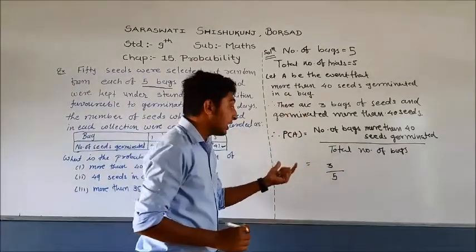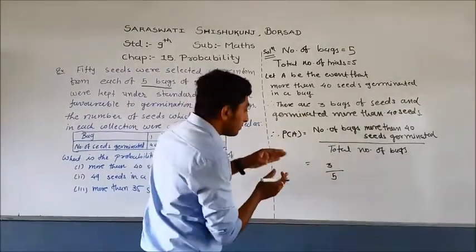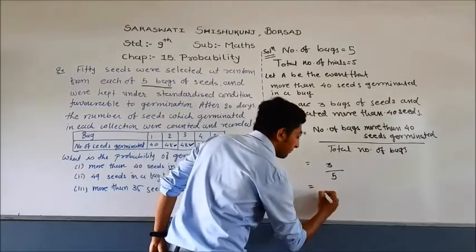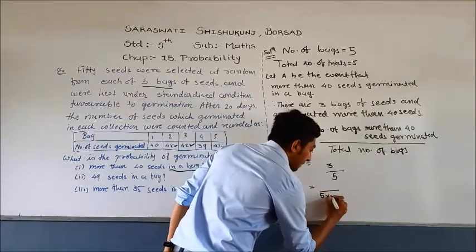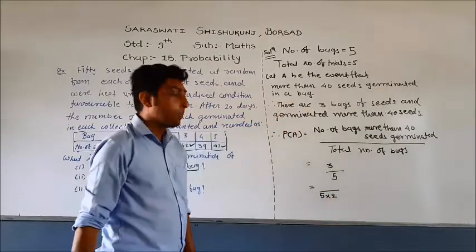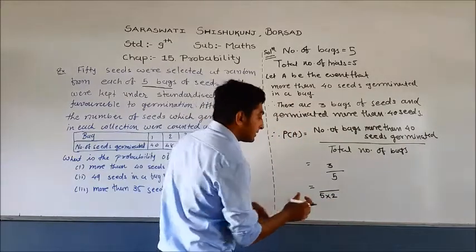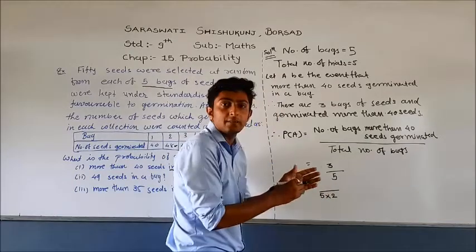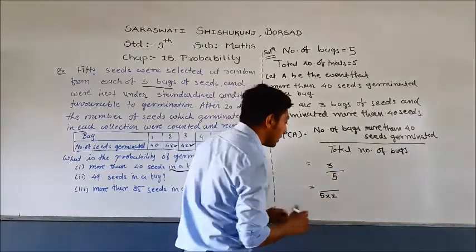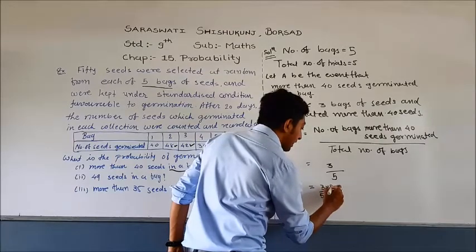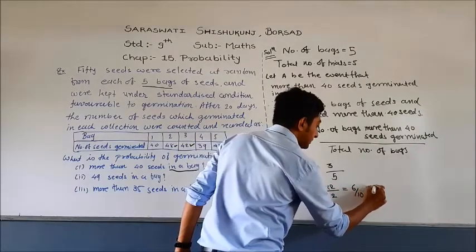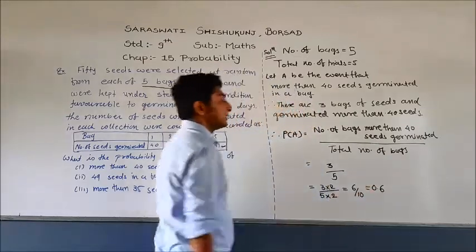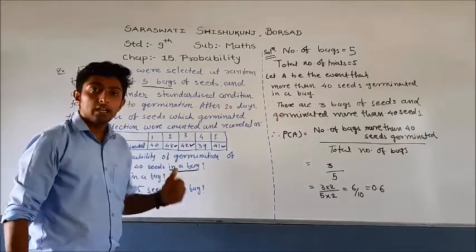This is our answer, 3 by 5. Now friends, you have to convert it to a decimal. First of all, we multiply the denominator and numerator to get nearest decimal places. That means here the denominator is 5, the nearest decimal place is 10. So multiply by 2 on the numerator and denominator. So this is 6 by 10. So our answer is 0.6. Now let us see another one.